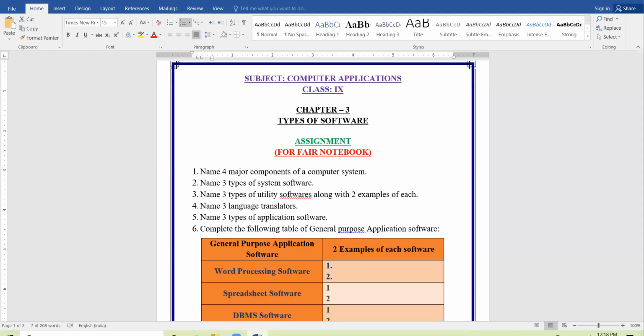Yes, who will tell the answer to this question? Yes, Anshya, unmute yourself. General purpose, specific purpose, and customized software. Very right. Third is customized software. Very good, very right.